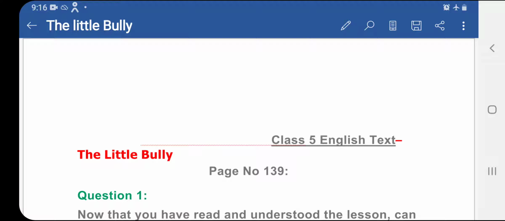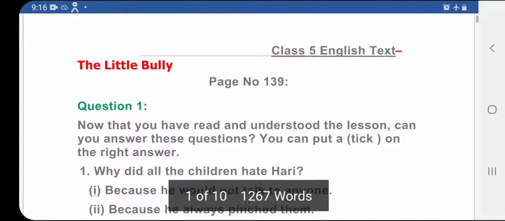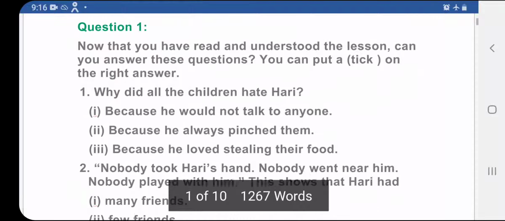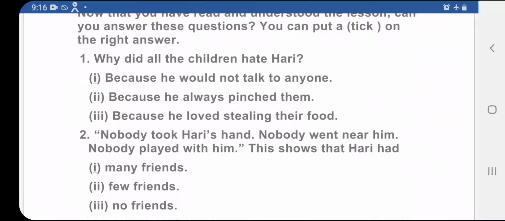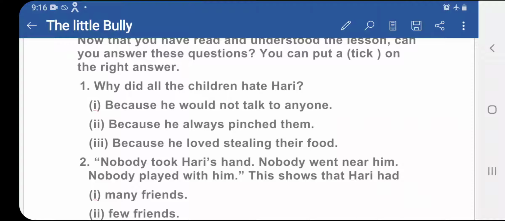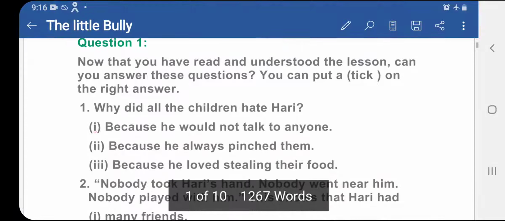I have already sent the PDF of this exercise, but today I will be explaining the exercise. Students, in this question you are supposed to take the correct option. You are supposed to copy them down in the notebook. I repeat, you are supposed to copy them down in the notebook.